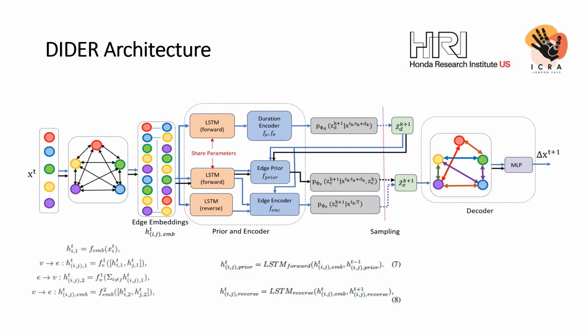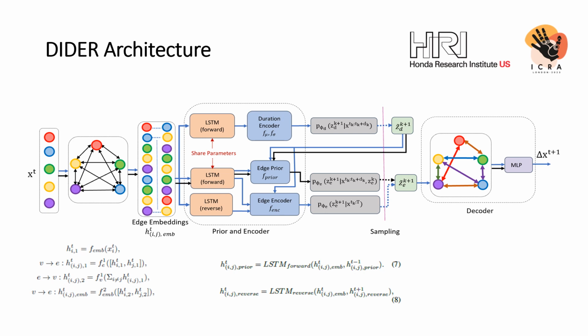DIDER uses a conditional VAE-like framework. The model takes input trajectory at time step t and outputs a future predicted trajectory. The latent embedding ZE represents the distribution of the edge types at time t, and ZD represents the distribution of time duration k for the predicted edge type. The decoder then uses the predicted edge type for future time duration k to predict the future trajectory of the agents. The model consists of two encoders shown here as duration encoder and edge encoder.